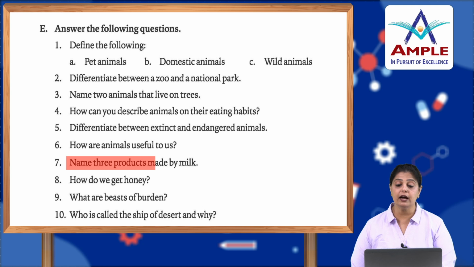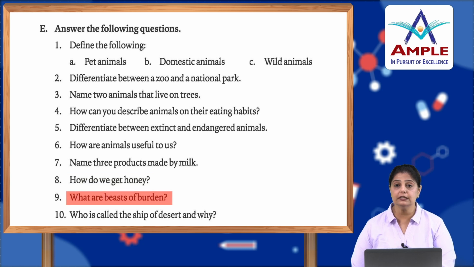Now, name three products made by milk, okay. What are the three products? We can say cheese, butter, paneer, okay. How do we get honey? We get honey from honeybees, okay. The honey is collected from the bee hives, okay.